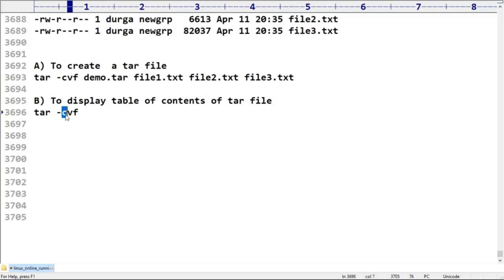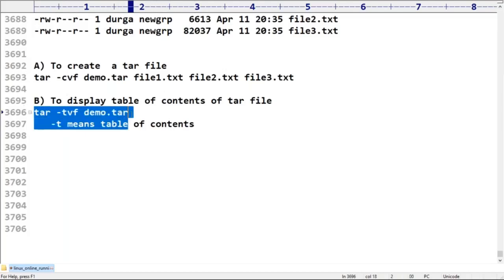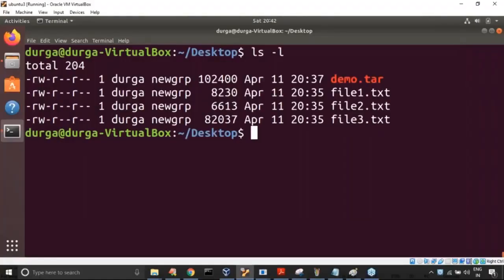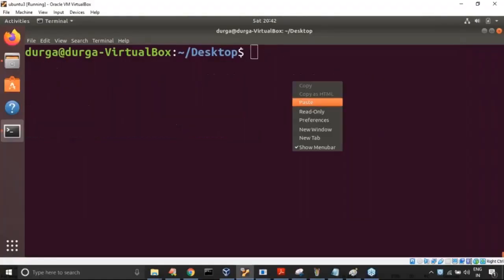So I don't want to create, tvf. What is that? Can you please spell out? What is the option I use? T means table of contents. Table of contents like, sir, which file? Demo.tar. Remember this one. Okay, let me cross check, sir, whether this option is going to work or not.